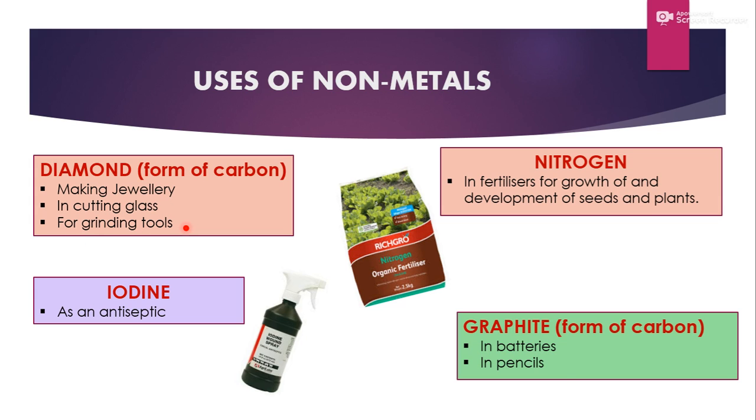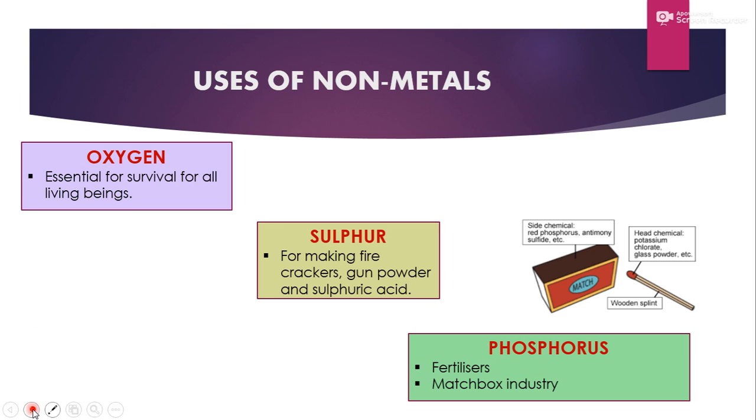For grinding tools, yes. Iodine is used as an antiseptic. Nitrogen is a very good fertilizer for the growth and development of seeds and plants. Graphite, which is also a form of carbon, like here, diamond is a form of carbon. So graphite is used in batteries and in pencils. So these are the uses of non-metals. Now some other uses of non-metals, like oxygen. It is essential for survival for all living beings, as oxygen is a life-supporting gas.